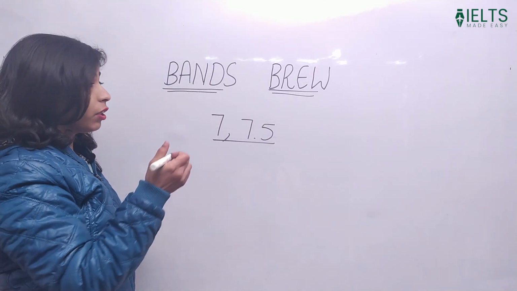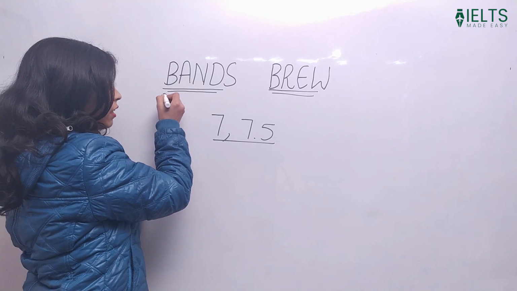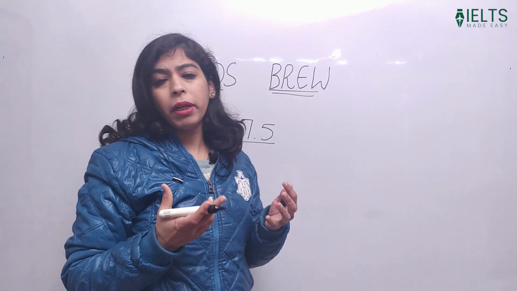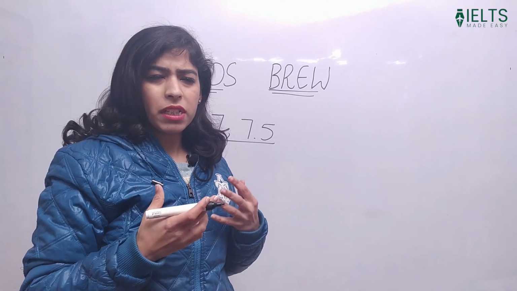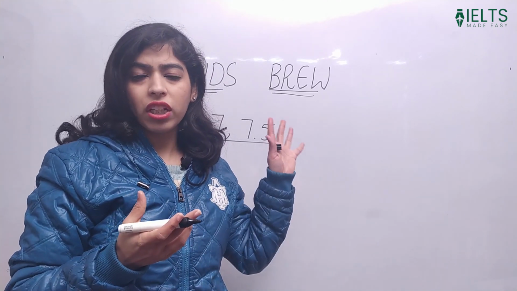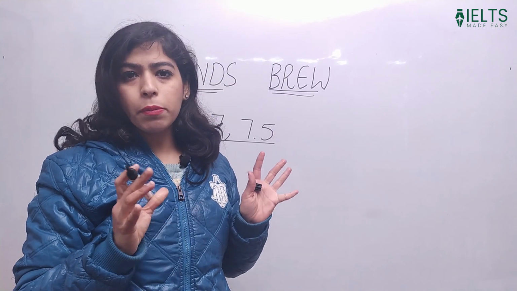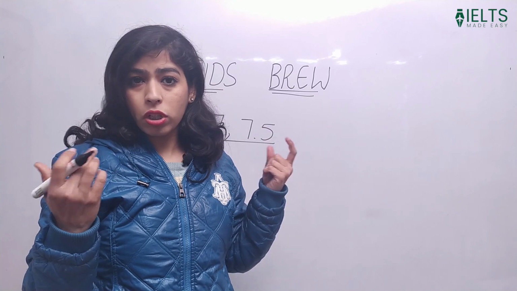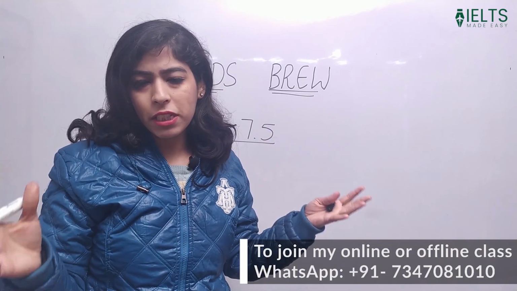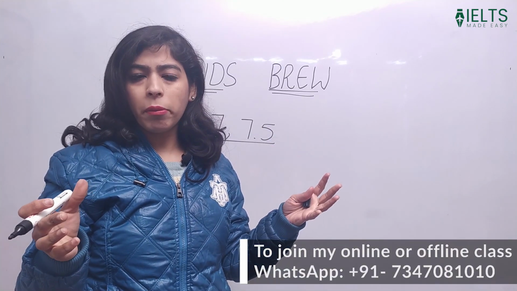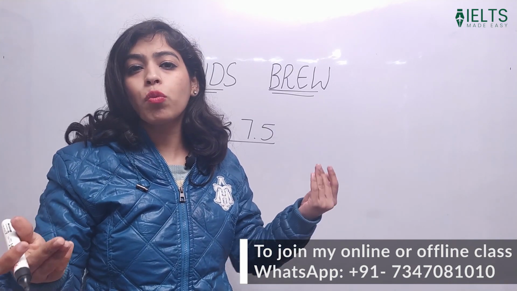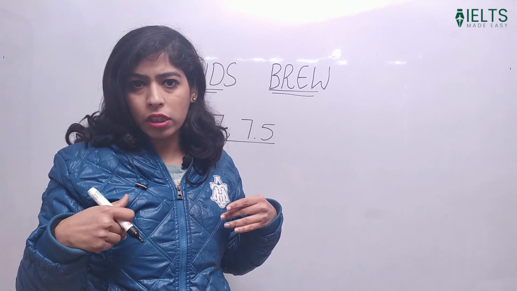But before discussing, you should consider what exactly it is. The first one is bands. You remember when we were doing trigonometry in school, teachers must have given you one trick or the other. So here is this rule: bands BREW. Just remember this word, it is bands BREW. And what does it mean? It doesn't mean anything specifically. You just need to memorize it for the number of complex sentences you write in any essay. So this is what I implemented and I got the score as well.